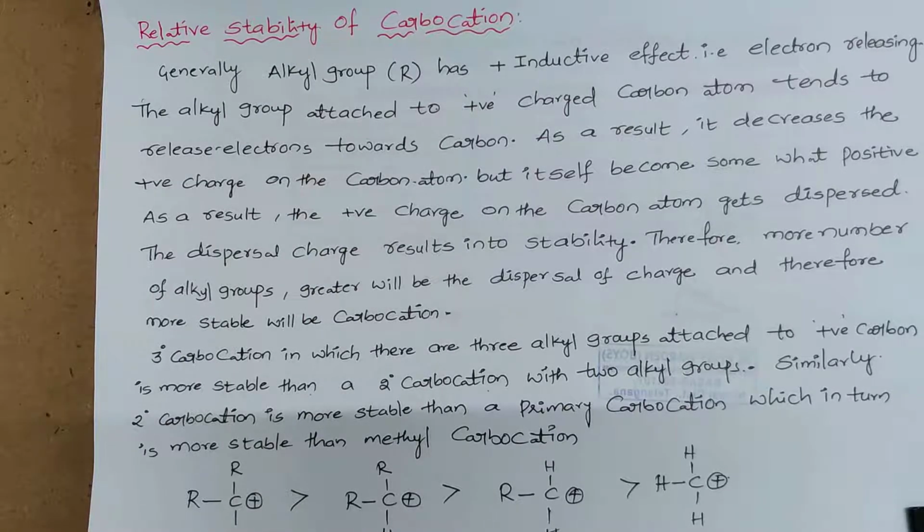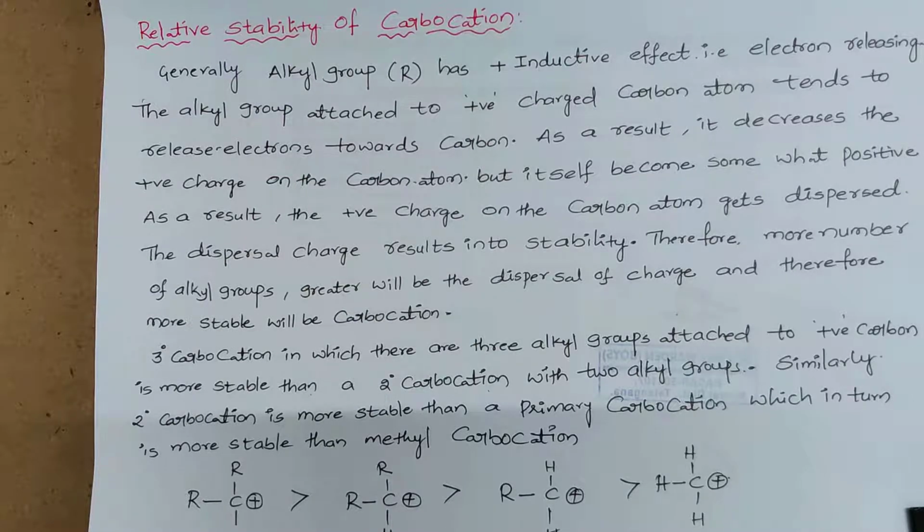Among the primary, secondary and tertiary carbocations, more alkyl groups are present in the tertiary carbocation. So more electron density will be donated toward the carbon carrying the positive charge, resulting in more dispersal of positive charge. That again results in less positive charge on the carbon atom, which leads to more stability.